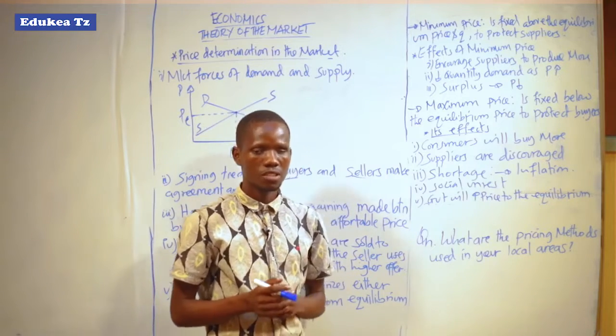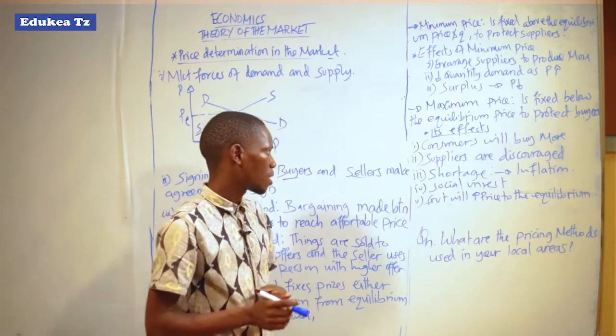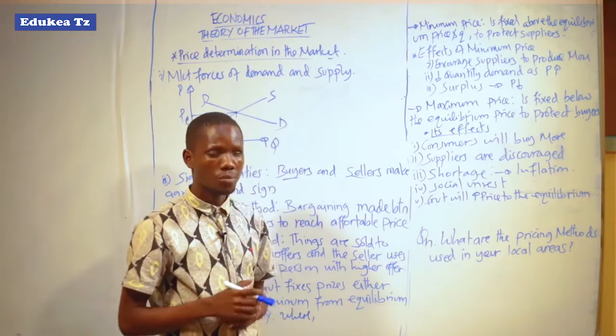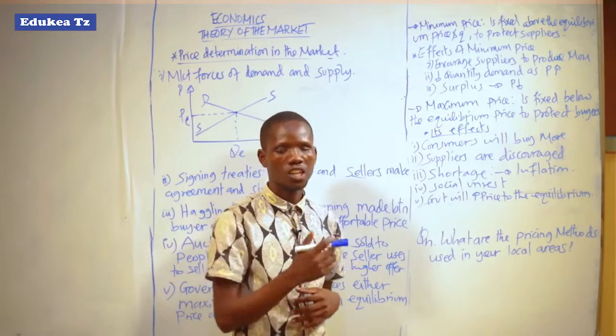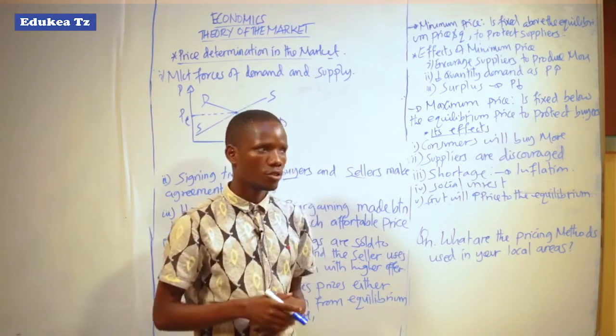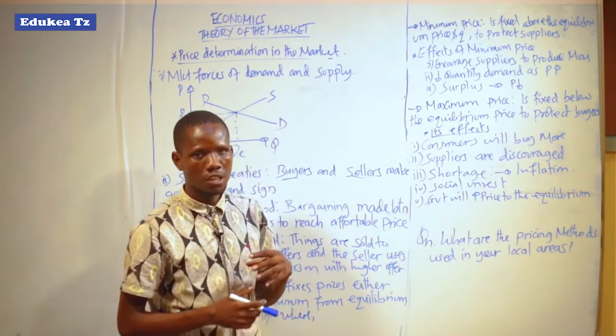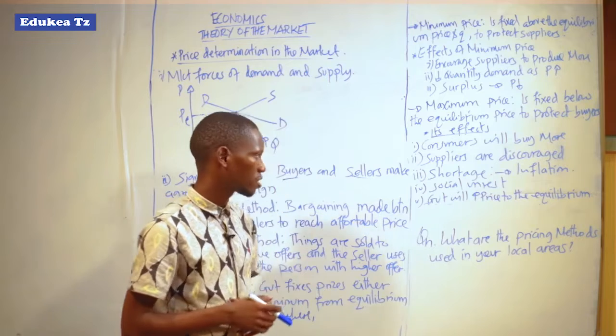It means a persistent increase in the price of different goods and services. The government will be forced to remove the price control from below and return to the equilibrium price in order to recover the previous market condition.